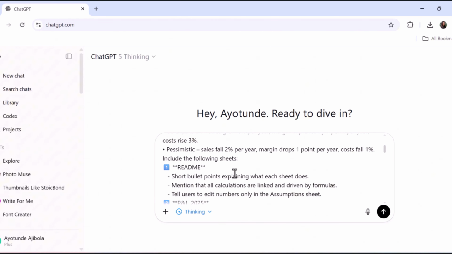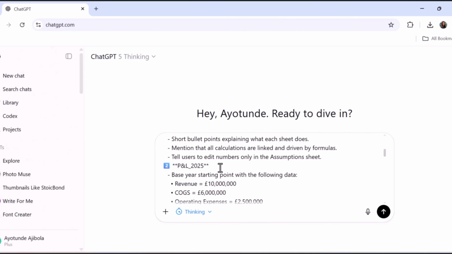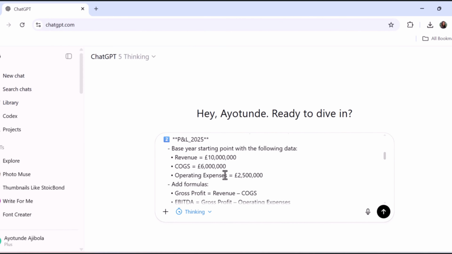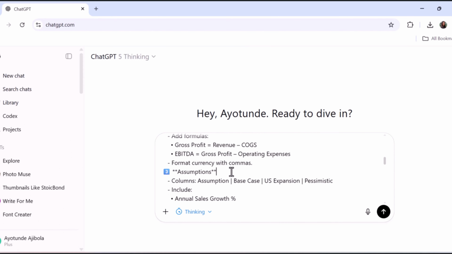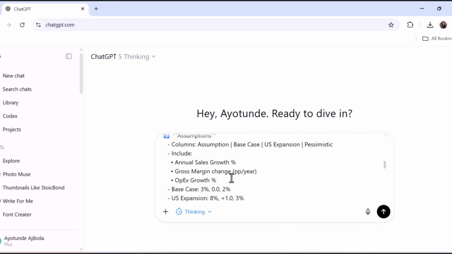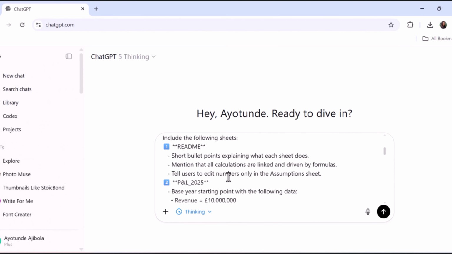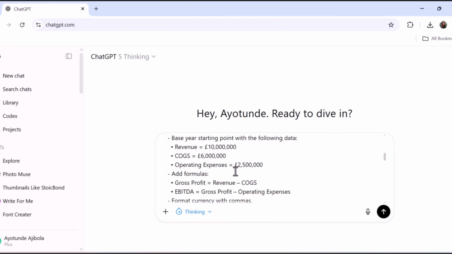So I've asked it to include all of these sheets: the README sheet, the P&L sheet, which is our base year information, the assumptions sheet, and the scenario sheets. So the P&L sheet will have our base information, the starting point with this data. Our current revenue is this, the COGS is this, operating expenses, and all of this will be there as formulas.